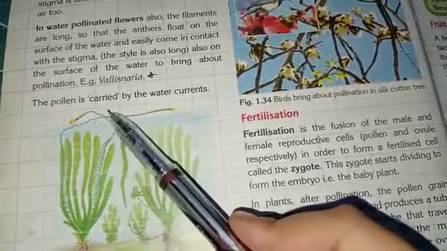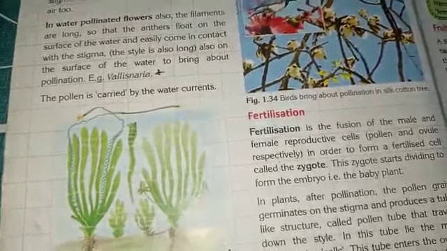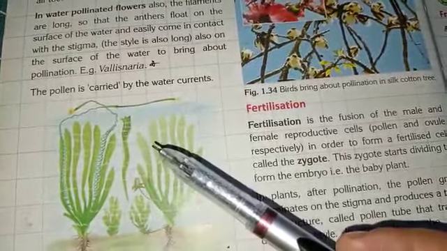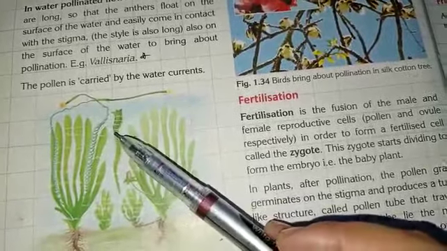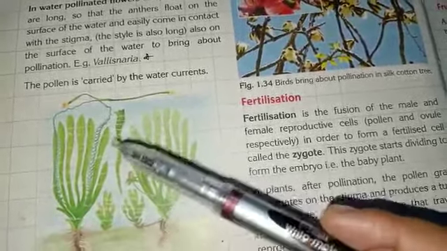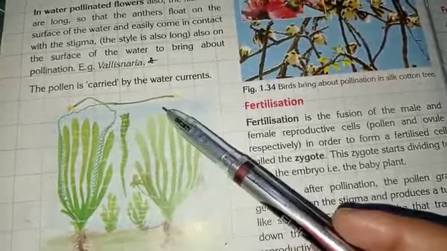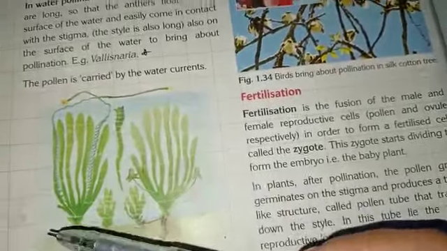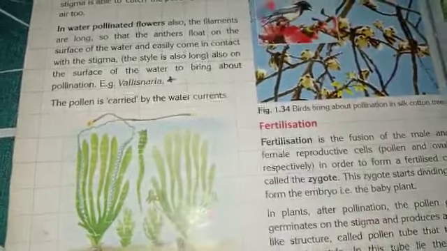The style of the carpel should also be long, so that the flower can come on the surface of water, and pollen grains can come in contact with the stigma easily. If both stigma and anther are present on the surface of water, then only the pollen grains can come easily in contact with the stigma. That's why the stamen and the style are long.